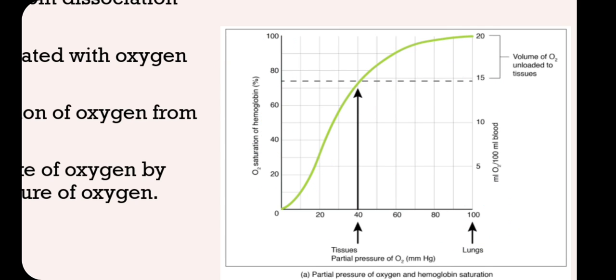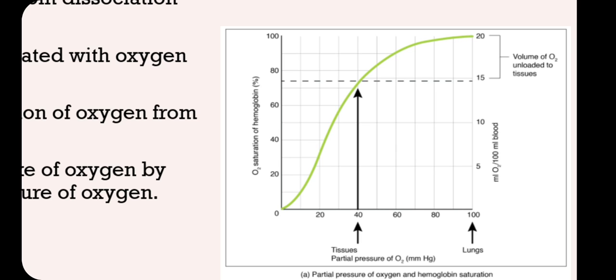So this oxyhemoglobin dissociation curve shows you the percentage of oxygen binding with the hemoglobin with respect to the partial pressure of oxygen. The higher the partial pressure of oxygen, the more oxyhemoglobin formation. The lesser the partial pressure of oxygen, the less oxyhemoglobin formation takes place.